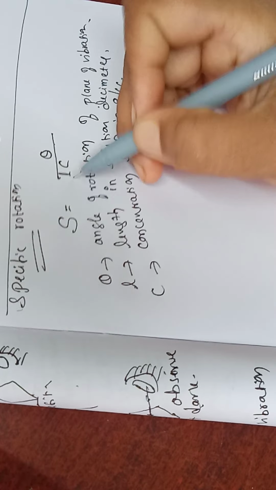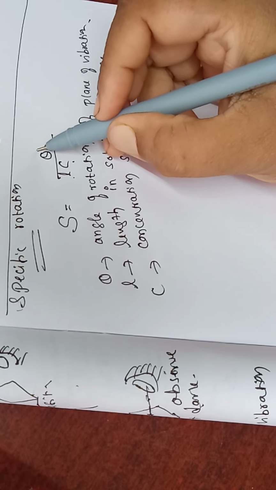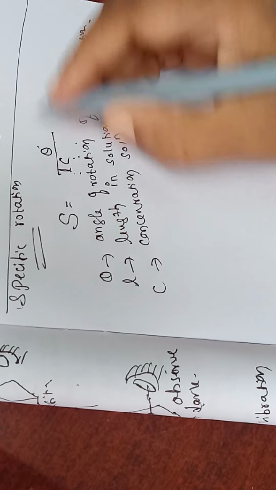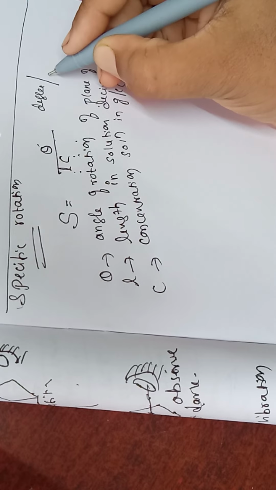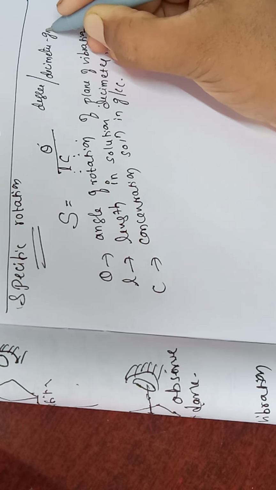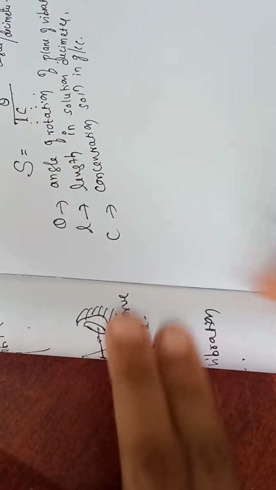Alright. So specific rotation equals theta by LC. So the unit becomes theta in degree, by length in decimeter, and concentration in gram per cc. Right.